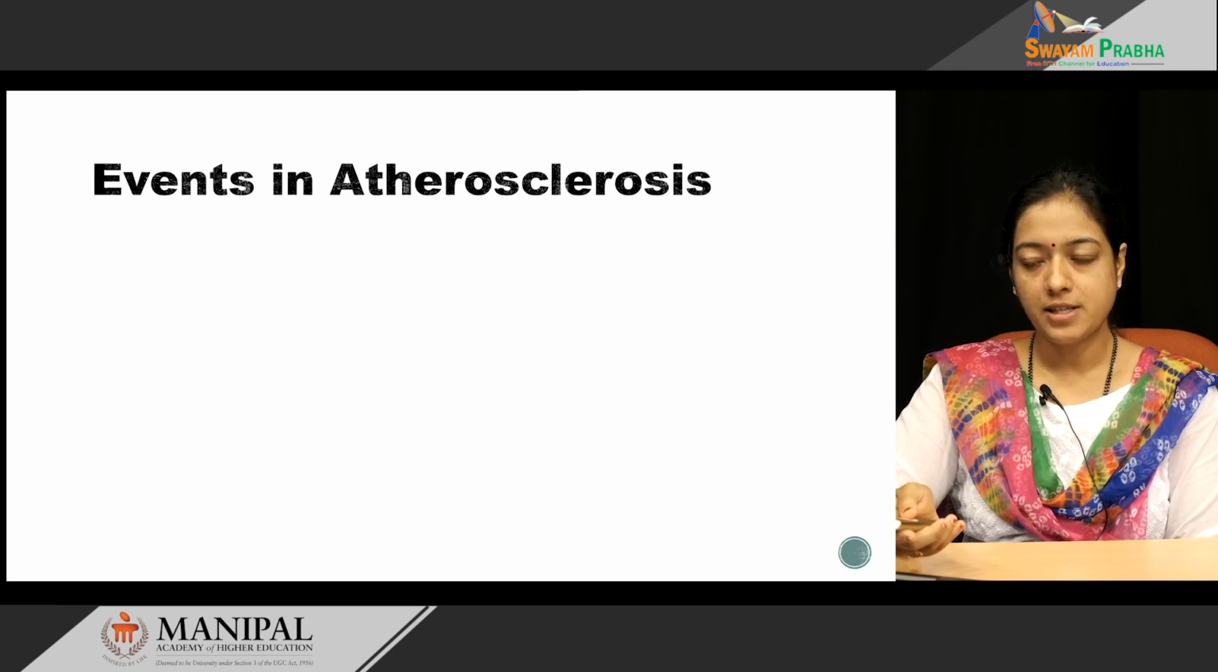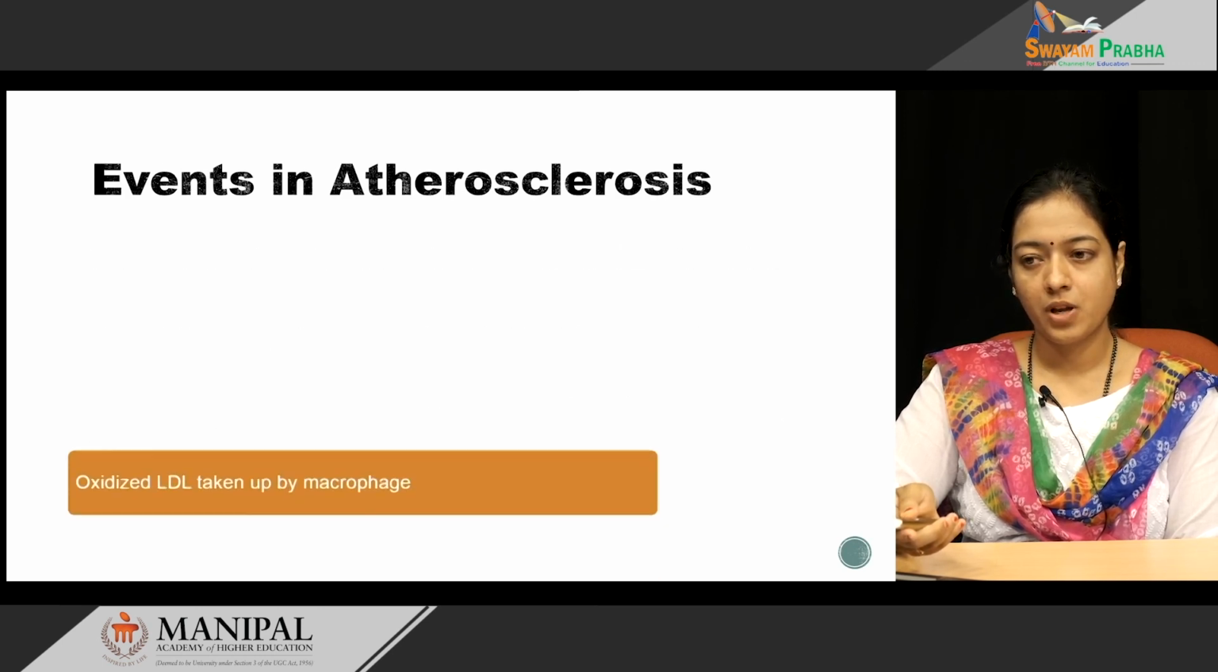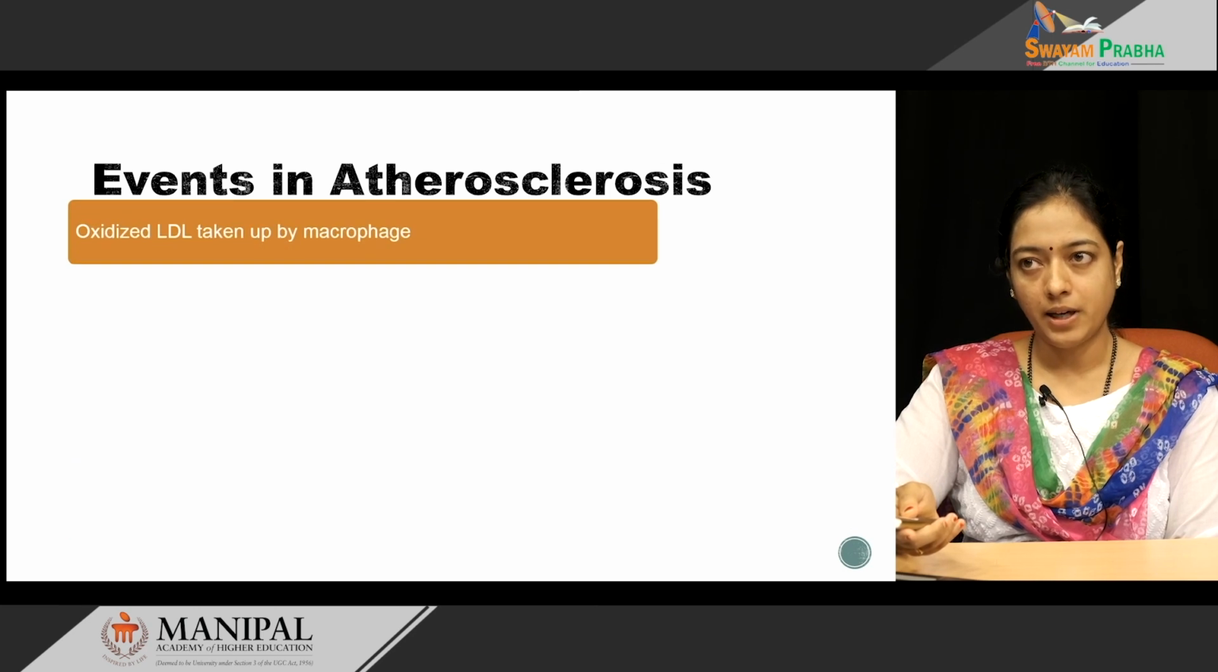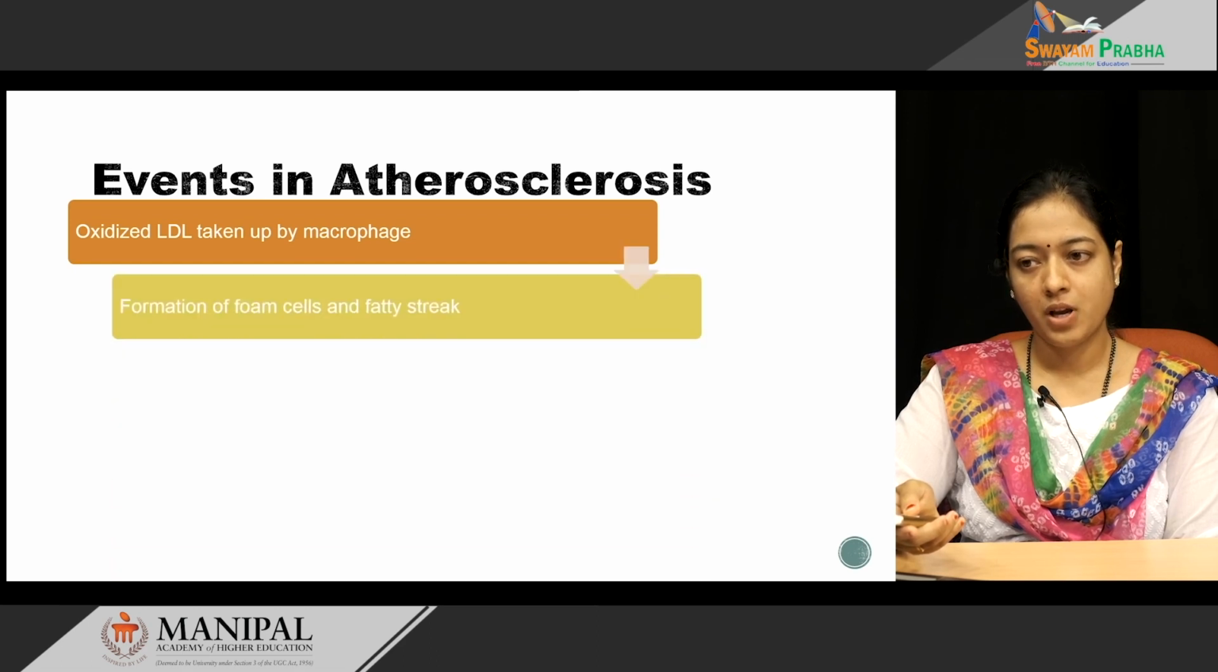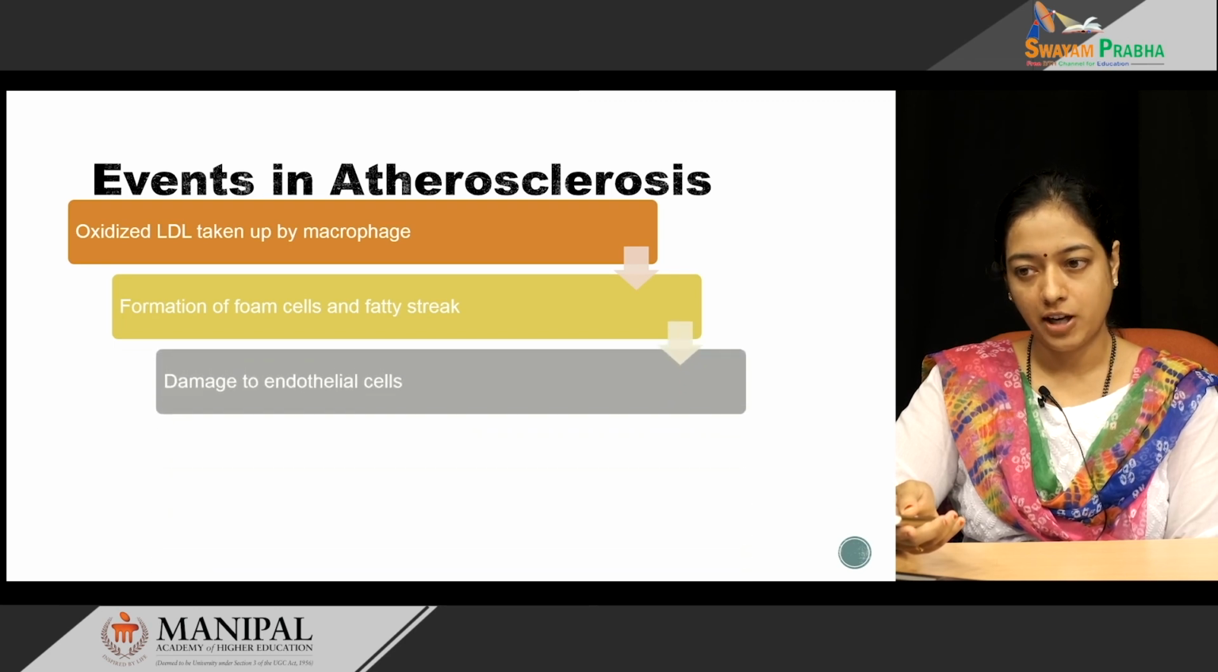So, what are the events in atherosclerosis? LDL is the main culprit in atherosclerosis. When the LDL reacts with free radicals, it forms oxidized LDL. These oxidized LDL are taken up by a non-regulated pathway by macrophages. The LDL gets deposited in the macrophage and forms the foam cell and fatty streak. This in turn damages the endothelial cell.